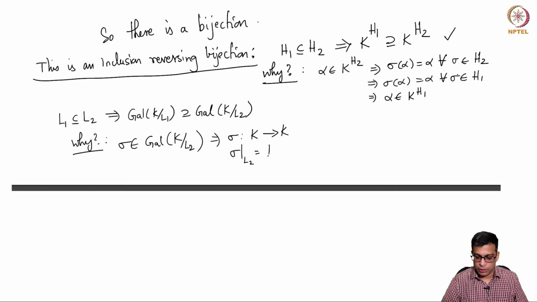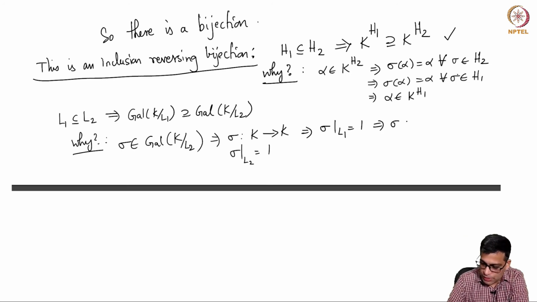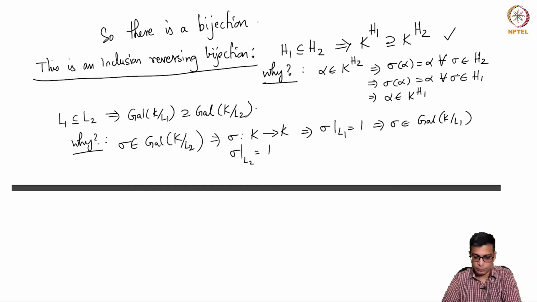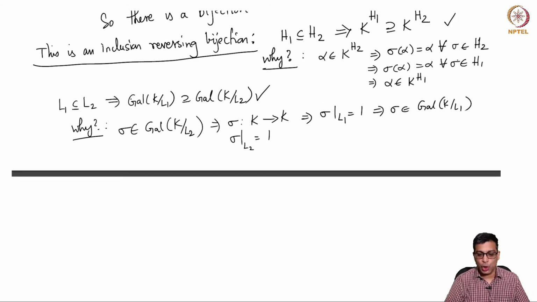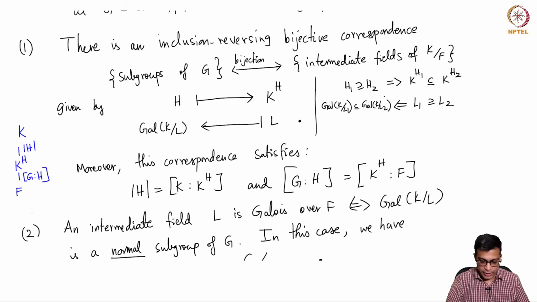That is the meaning of an L2 automorphism of K. So sigma is an automorphism of K which fixes every element of L2. But this means sigma restricted to L1 is also identity because L1 is contained in L2. So sigma of alpha equals alpha for every alpha in L2. That means sigma of alpha equals alpha for every alpha in L1. This means sigma is in Galois K over L1 also. So you took something here and showed that it is in this. So it is an inclusion reversing bijection. So far so good. What we have shown is there is a bijection, and it reverses inclusions.